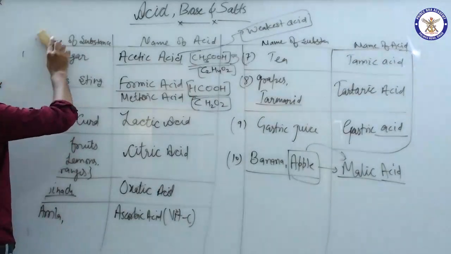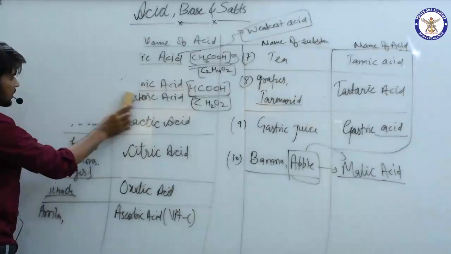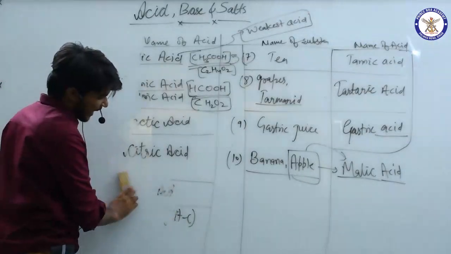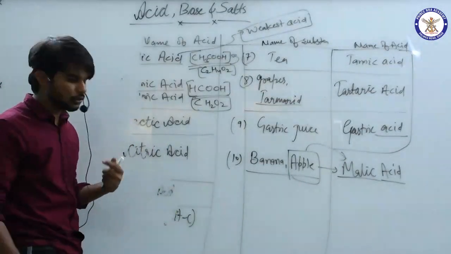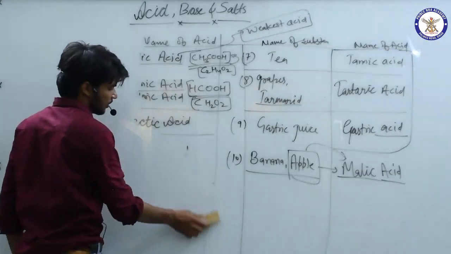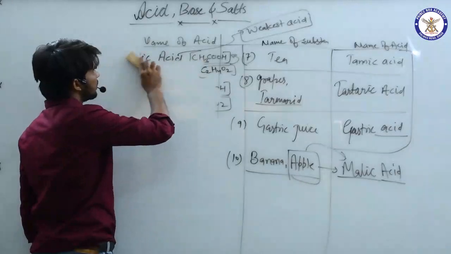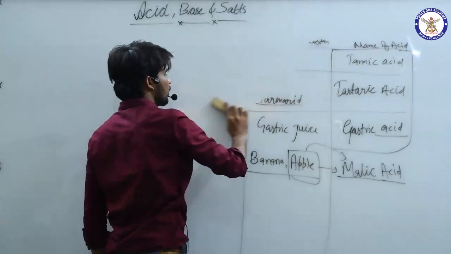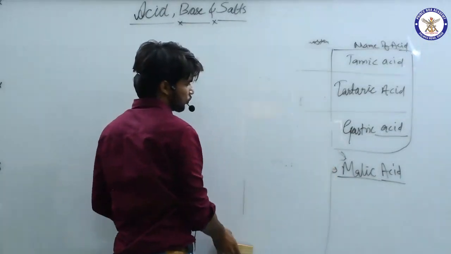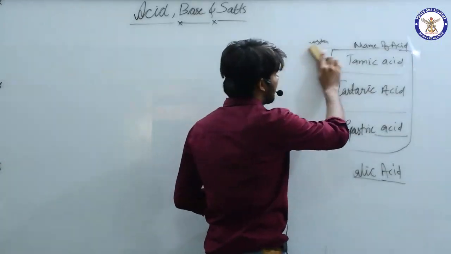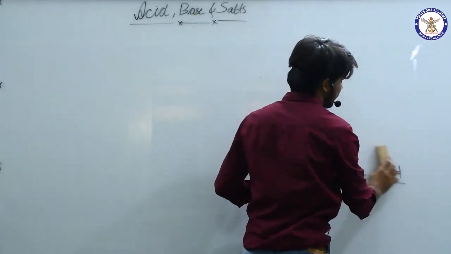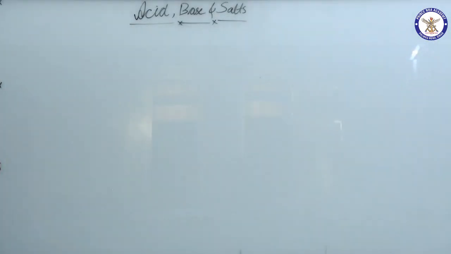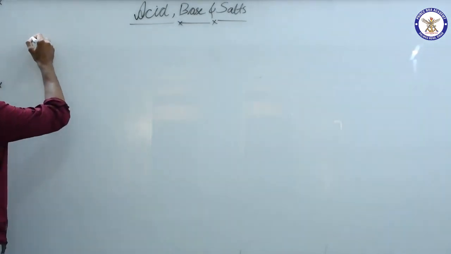Now I am rubbing those. These acids are found in the materials which we use in eating or other things. But now we have 3-4 more acids which are known as science lab acids, or industrial acids. As far as industry is concerned, these acids are very commonly used. So the next point is industry acids.